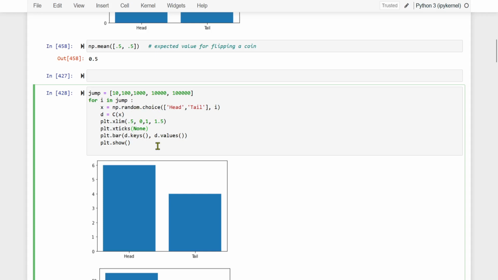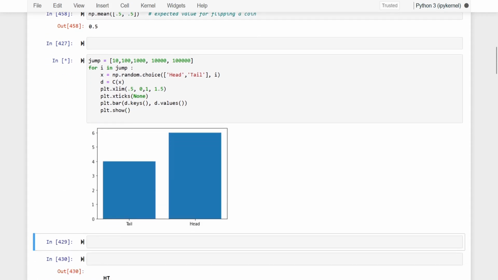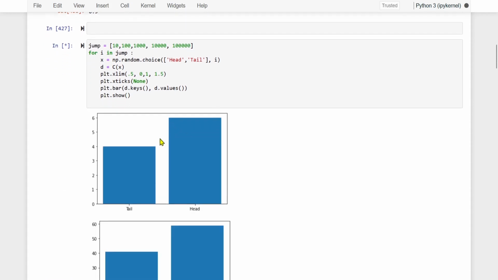So in this loop, the value of i jumps: it will be 10, then 100, then 1000, so on and so forth. So we are flipping the coin 10 times, creating the dictionary, and then creating this bar chart. And then we flip the coin 100 times, create the dictionary and create the bar chart. Again 1000 times, so on and so forth. Correct?